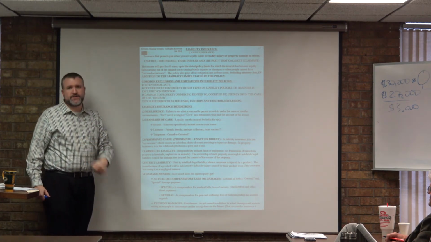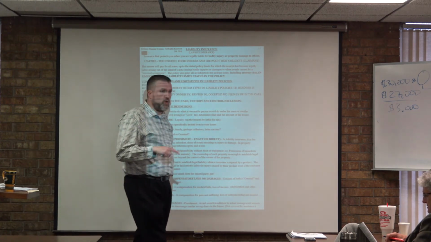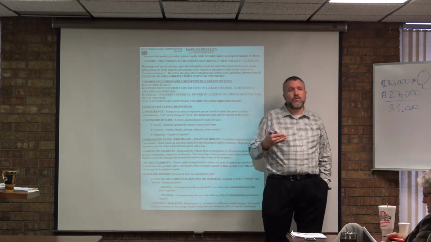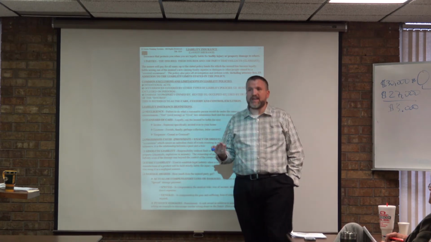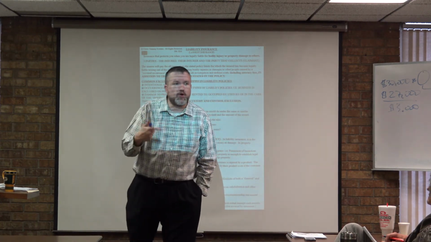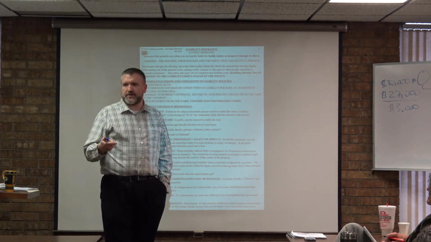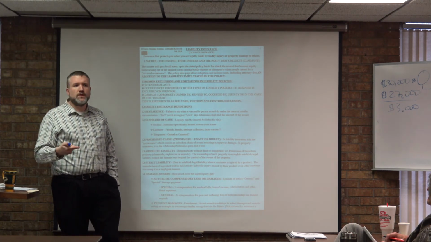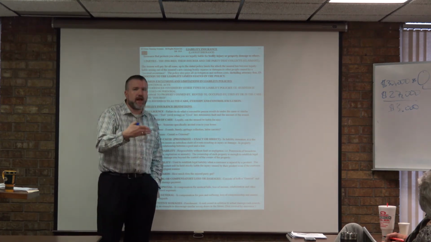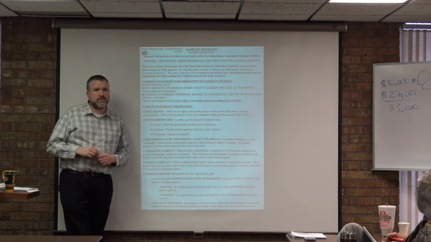Now, a couple other definitions when it comes to liability insurance you have to know. The first one is the term negligence. This is one way that they're going to prove if you're legally liable, is if you were negligent. What does that mean? You did something that somebody else wouldn't have done in that same or similar circumstance. Okay, so look at that definition. Failure to do what a reasonable person would have done under that same or similar circumstance.